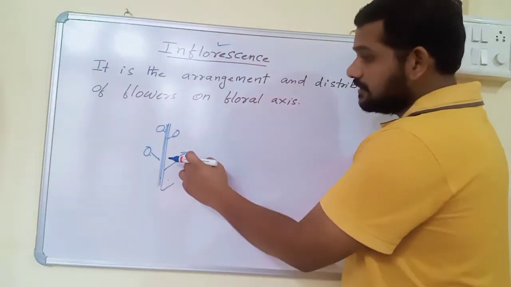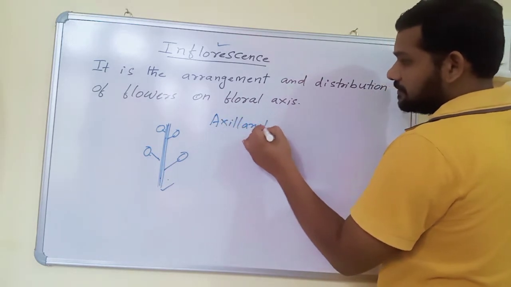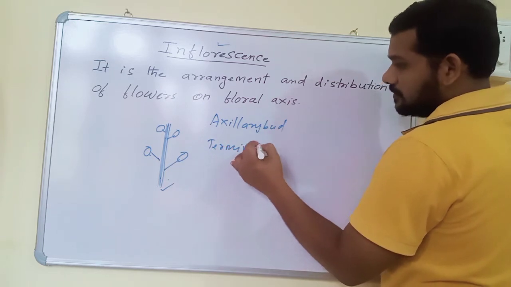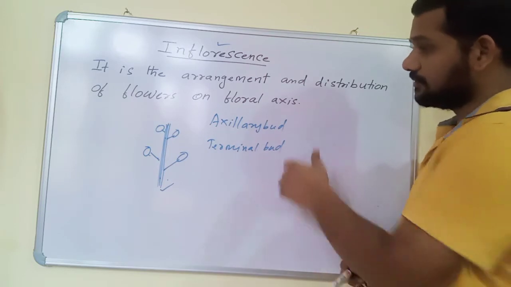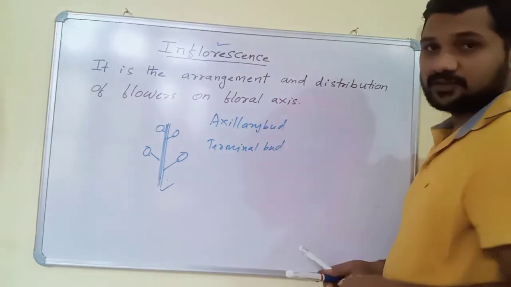And usually flowers develop from either an axillary bud or a terminal bud. Already I told you, axillary bud and terminal bud are both called floral buds. Later they give rise to flowers. So usually flowers develop from either an axillary bud or a terminal bud.